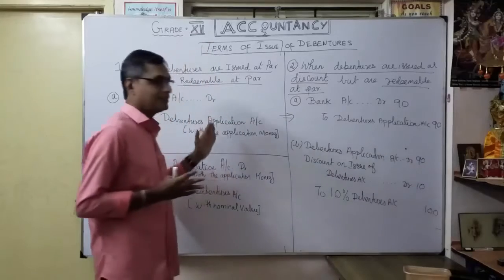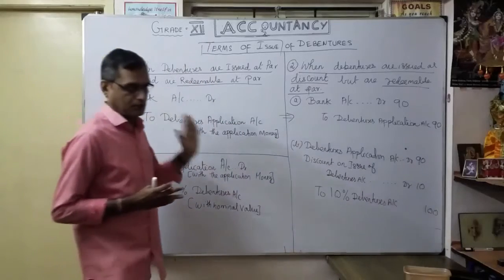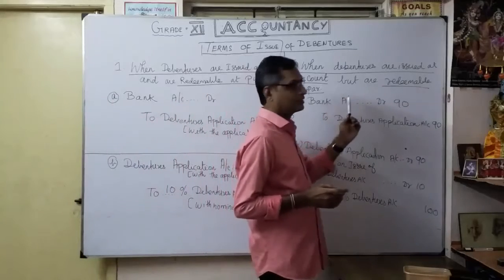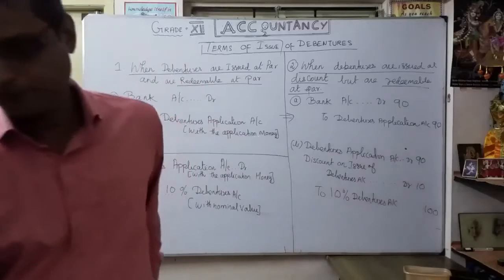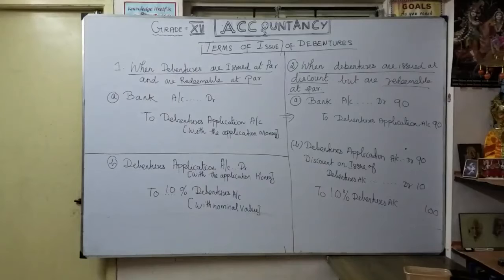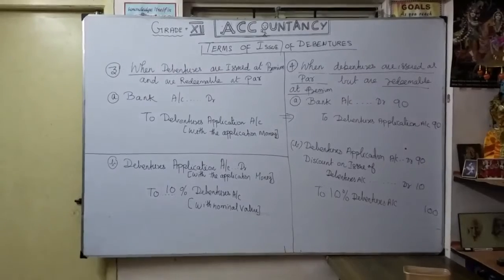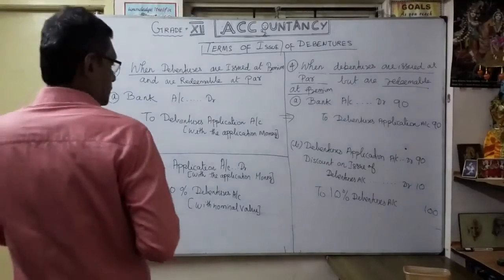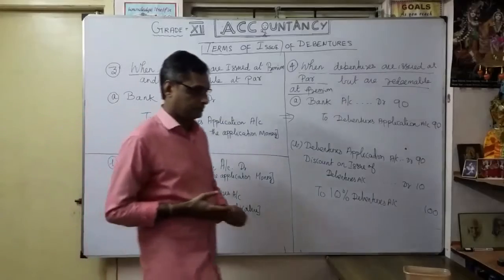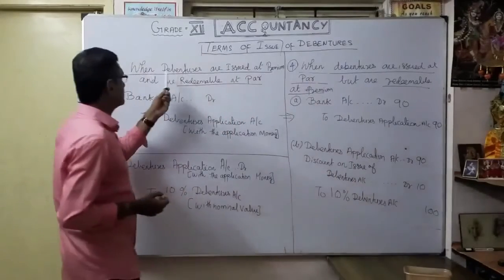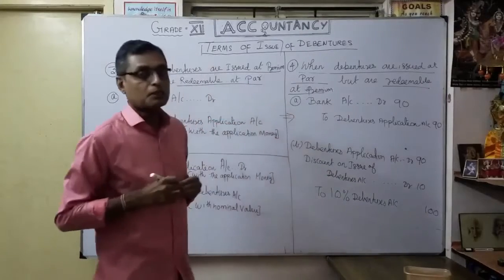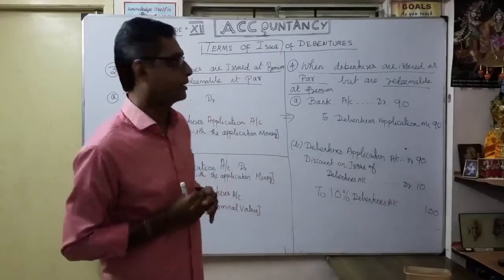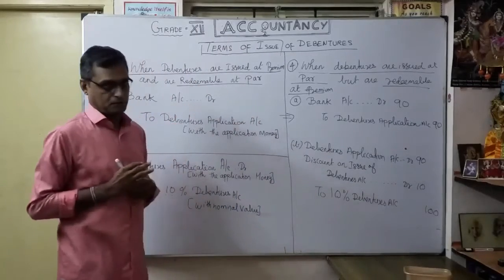So understood now? First case: issued at par, redeemable at par. Second case: issued at discount but redeemable at par. Okay. Now let's see the third case. What is the third case? When debentures are issued at premium. So we collected money more than the face value. That is called premium. But redeemable at par. So how will the journal entry be?